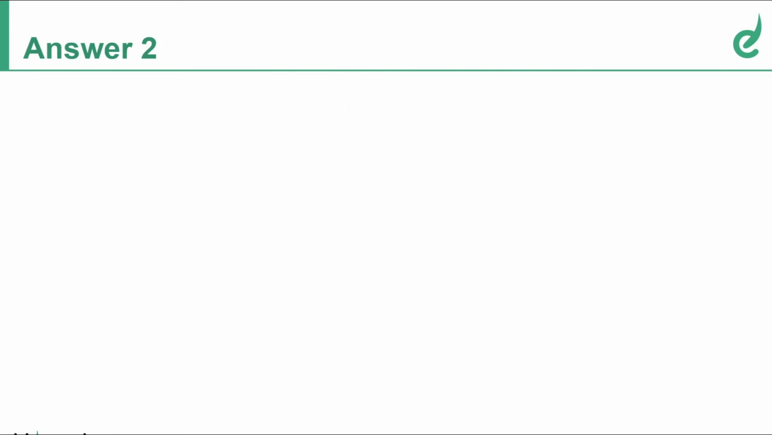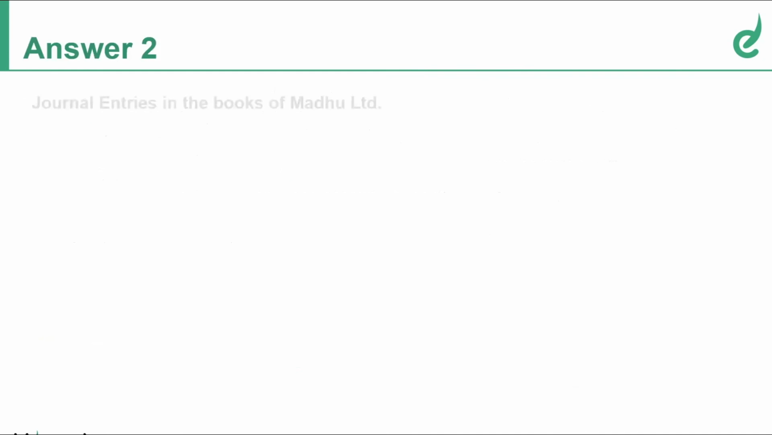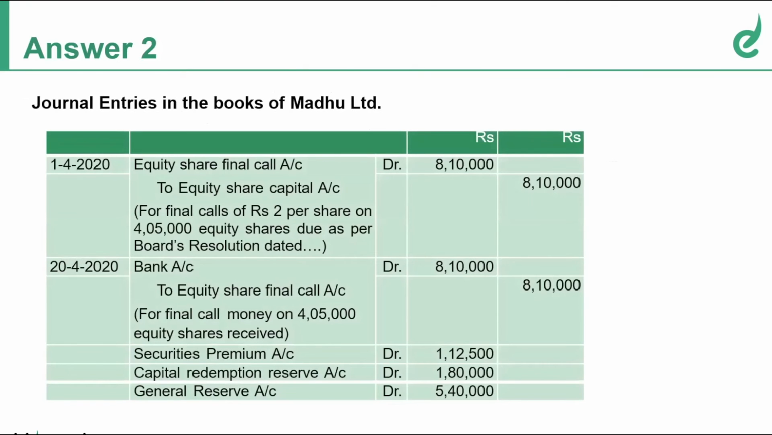So how many shares do we have? We have 4,05,000 equity shares. When we divide it by 4, what is the value that we are going to get? Can you answer? 4,05,000 divided by 4? 1,01,250. 1,01,250 shares of 10 each. So which means 10,12,500 is the value that we are going to utilize for bonus.